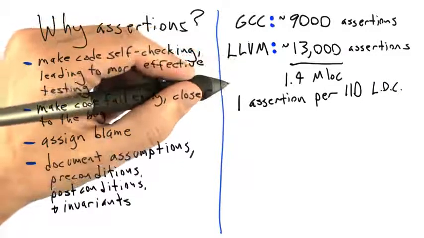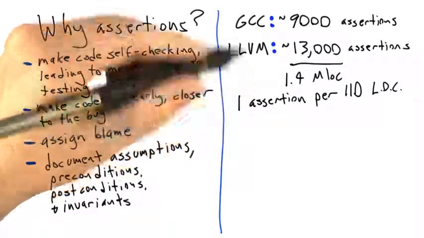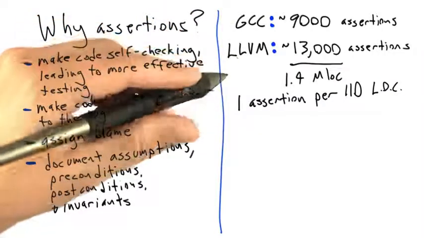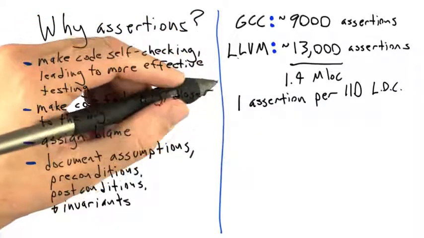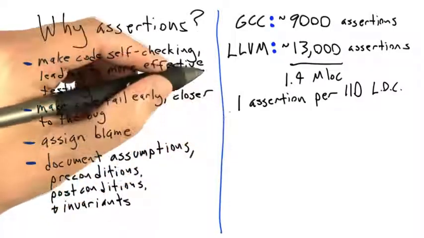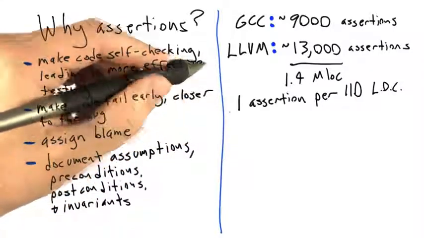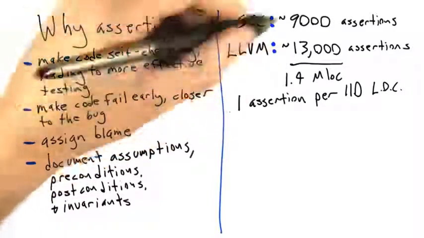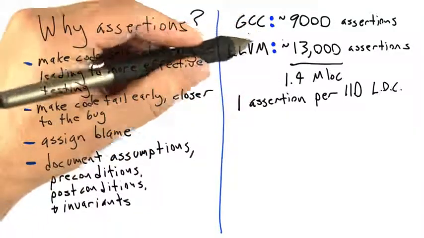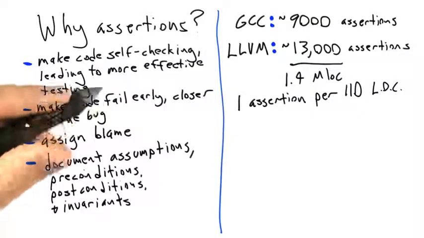And one thing that I've done personally is reported a lot of compiler bugs to both the GCC and LLVM products. And one thing I've learned is that much of the time, these bugs show up as assertion violations. Not always. Sometimes these compilers segfault and have other problems. But most of the time, they're assertion violations. So these assertions are actually succeeding at accomplishing the goals that we talked about on the left side of this screen here.